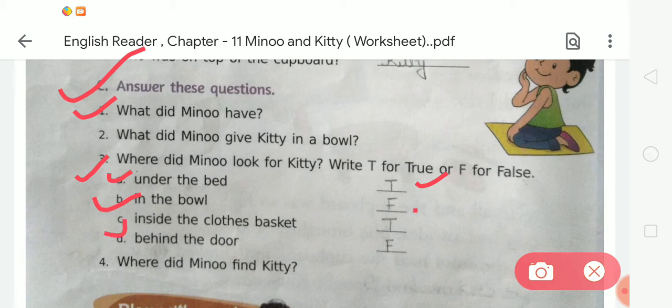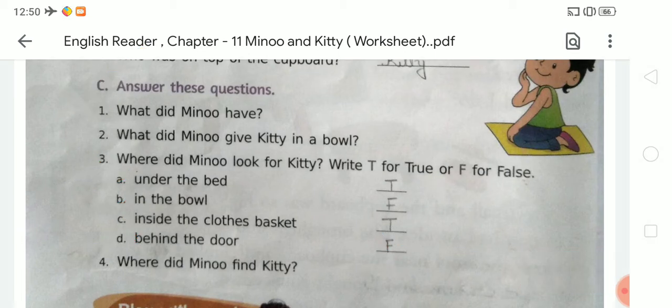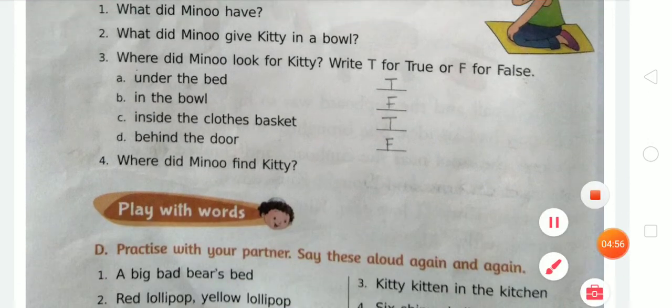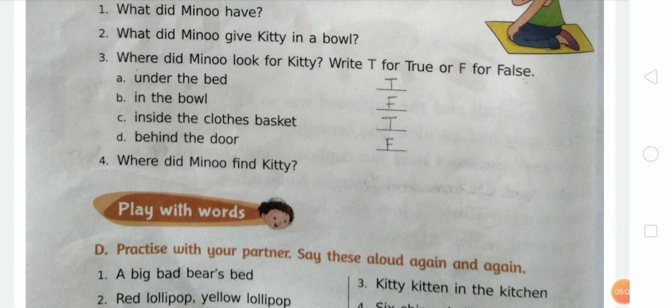Next is inside the cloth basket. It is true, so we have to write T. After that, D, behind the door. It is false, because Minu looked behind the cupboard, not the bed, not the door. So D is F. So we have to write T, F, T, F. Like this, we have to complete number 3. After that, come to number 4. In number 4, where did Minu find Kitty? We know that Minu found Kitty on top of the cupboard.